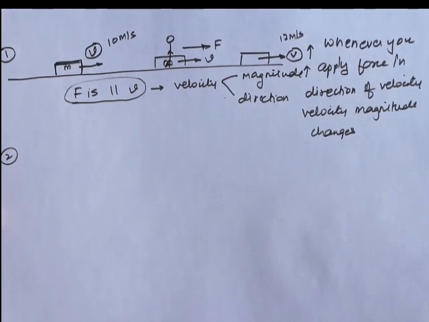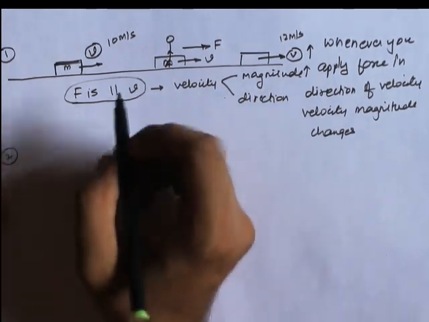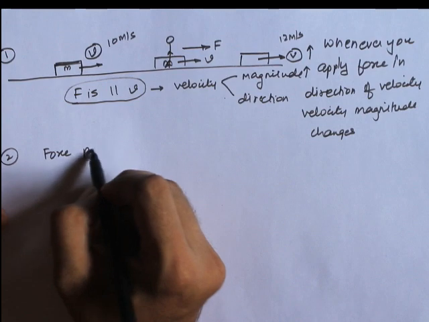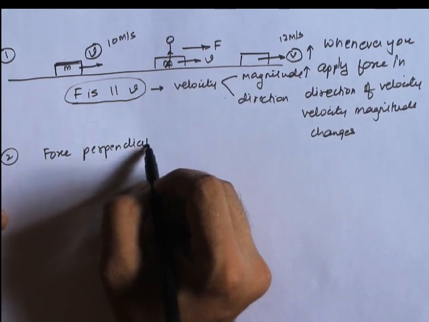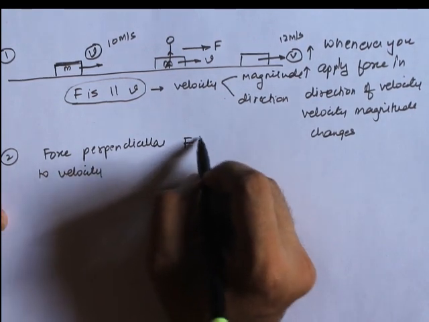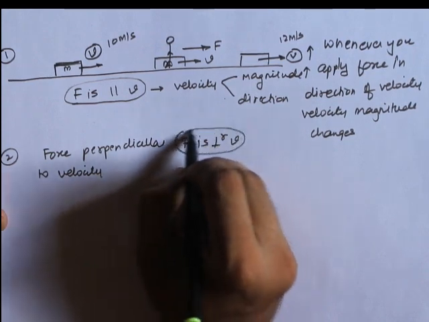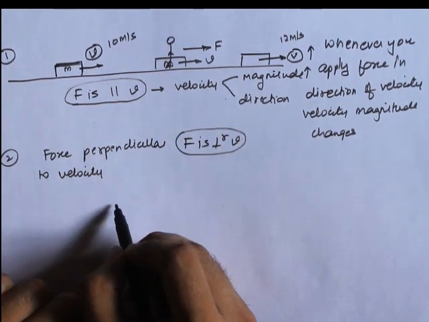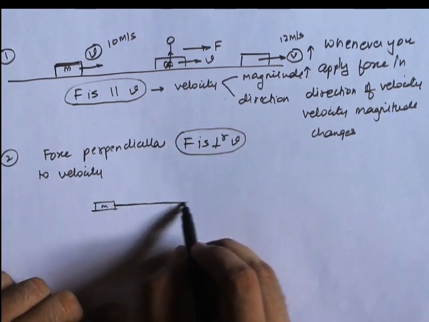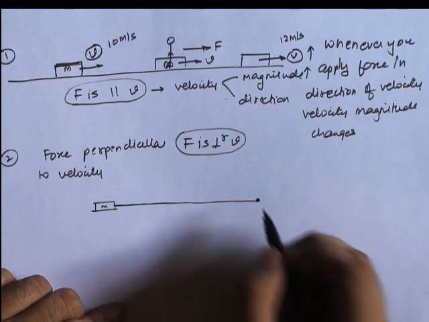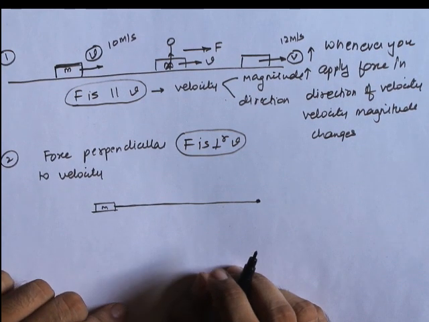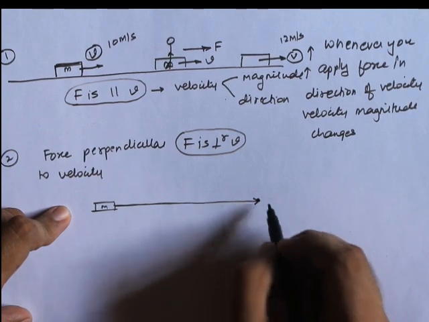Now let us take another scenario. Here we are discussing what happens when we apply force perpendicular to velocity. So force is now perpendicular to velocity. Let's say you have a block of mass m again, and it is moving this way. When it reaches somewhere over here, if I ask you the direction of the velocity, it will be towards the right only.